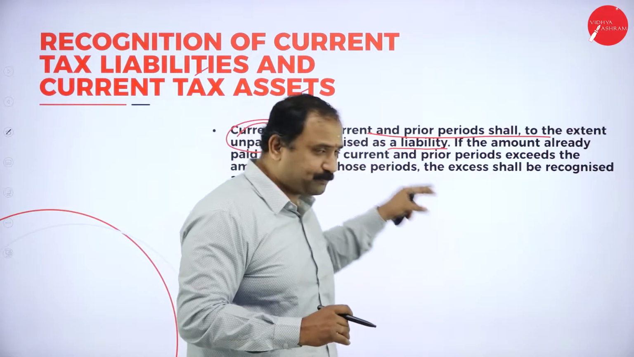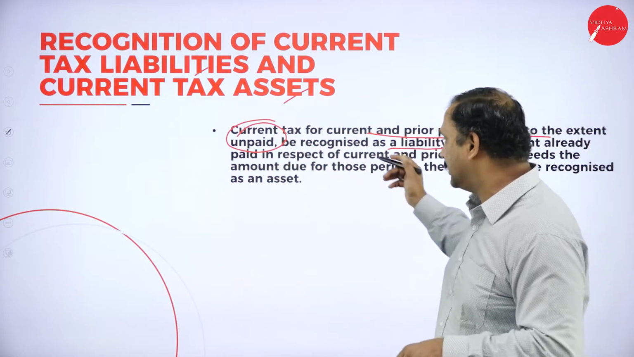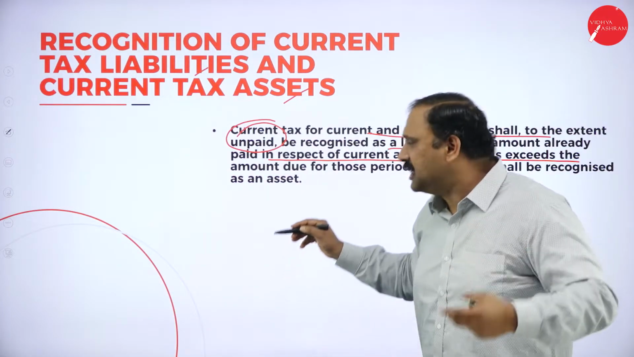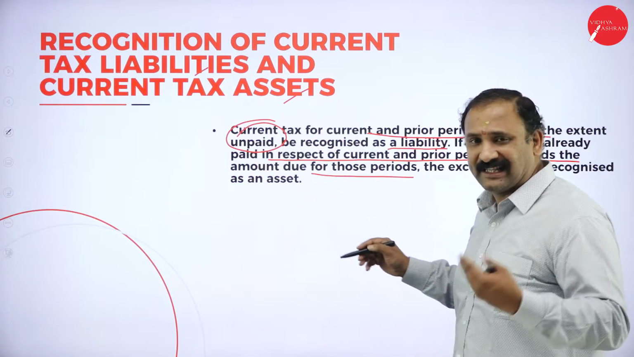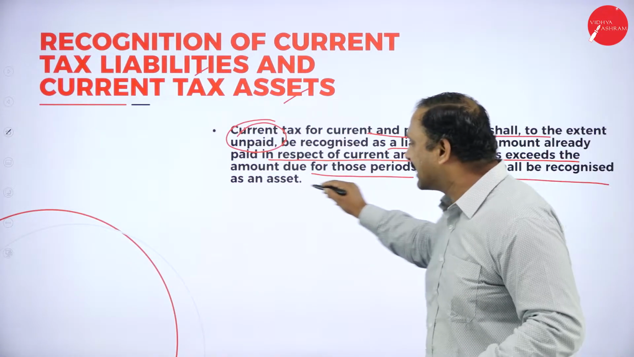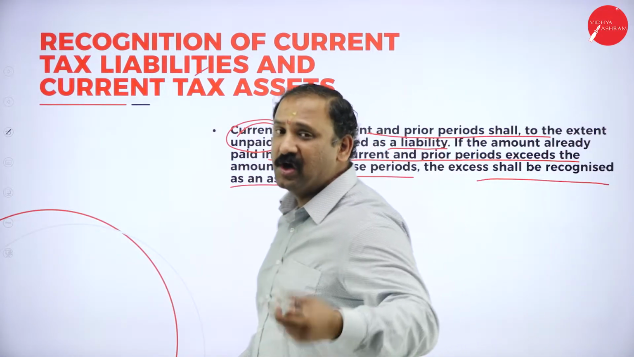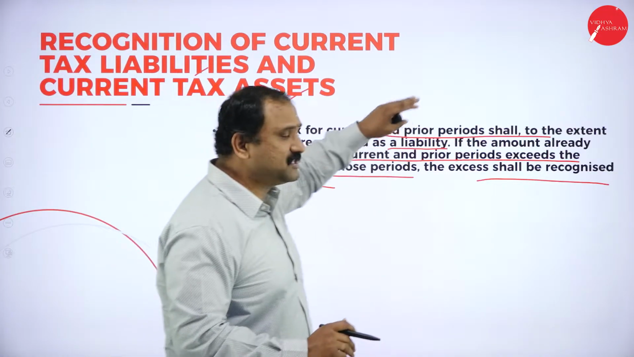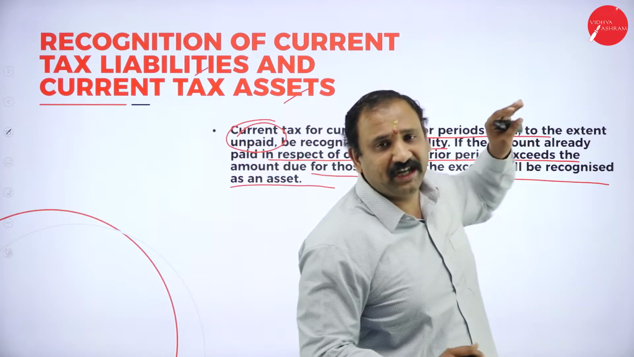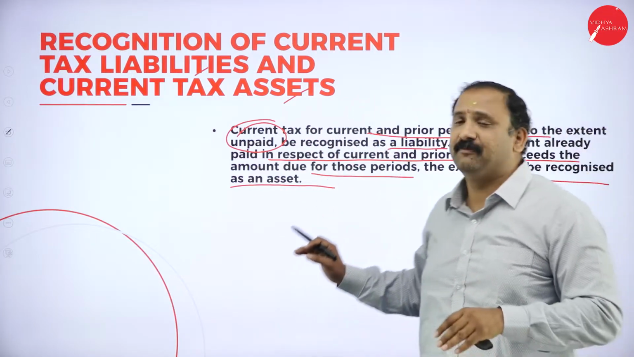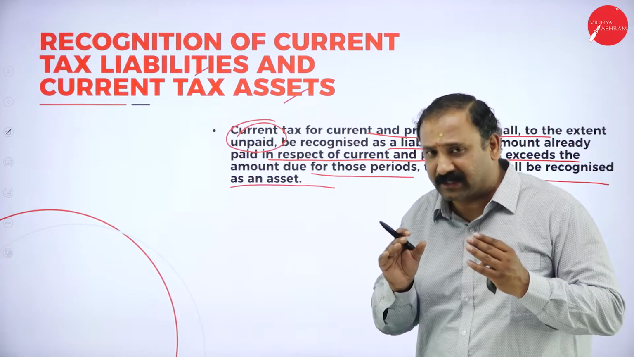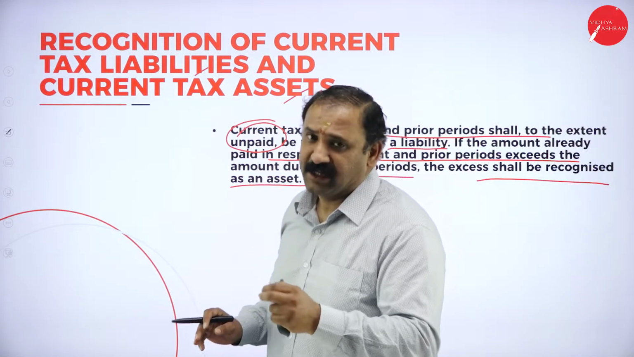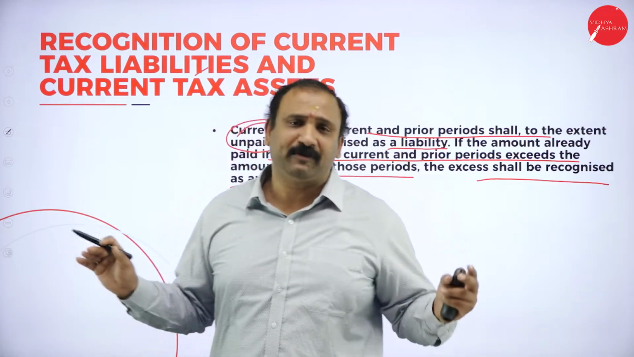If the amount paid in respect of the current and prior period exceeds the amount due for that particular period, the excess shall be recognized as an asset. So the excess value will be recognized as an asset altogether. So all these factors will be coming into picture in terms of understanding the value. So when I talk about the current tax liability, it is only to the extent which I have not paid. Moment I pay that tax, I am over with the liability.